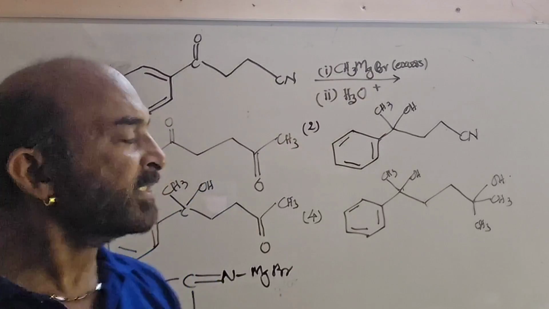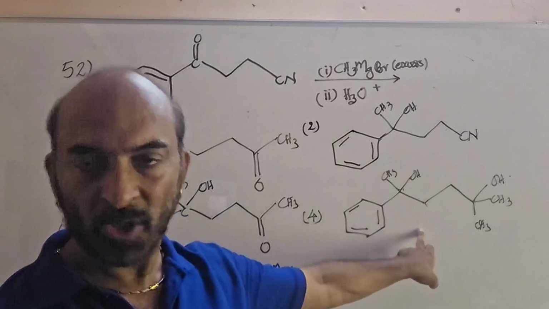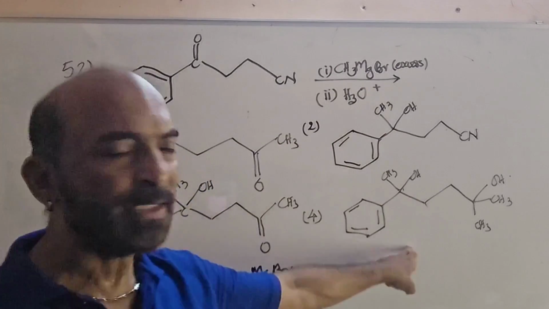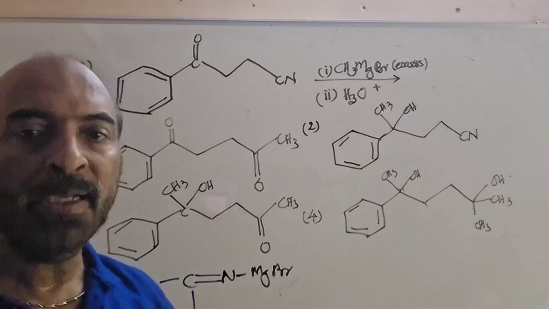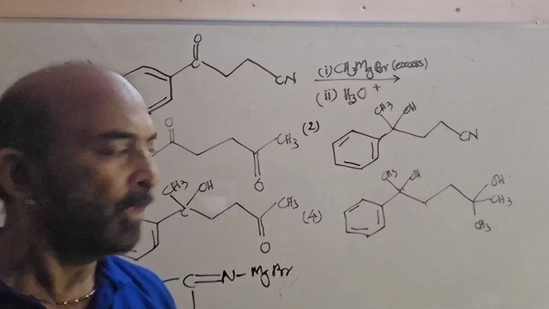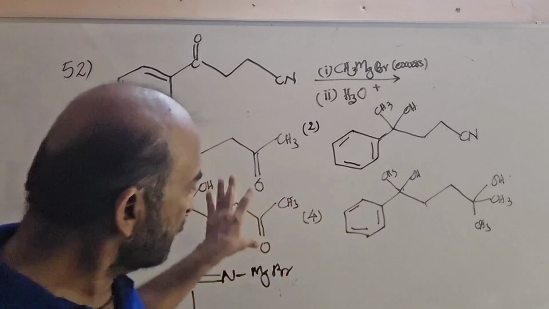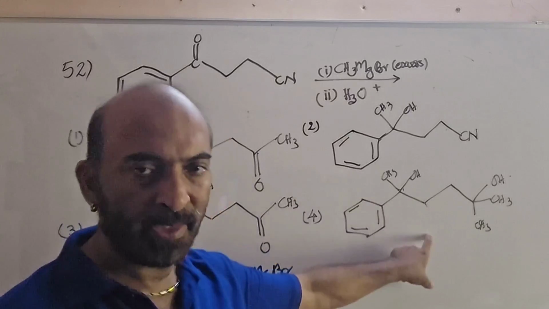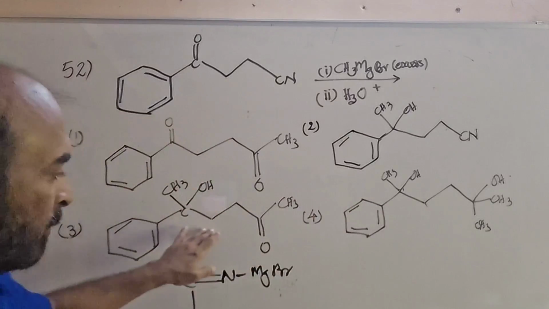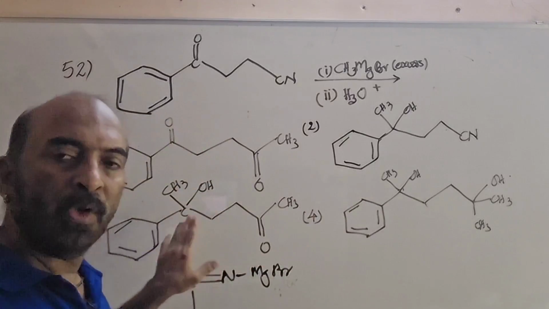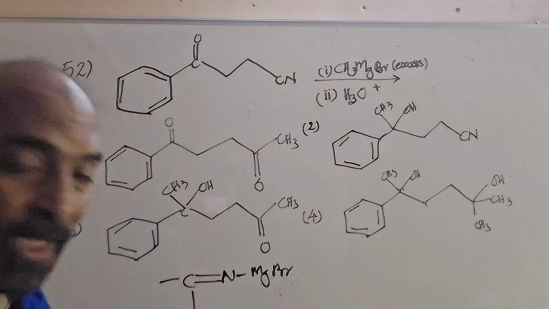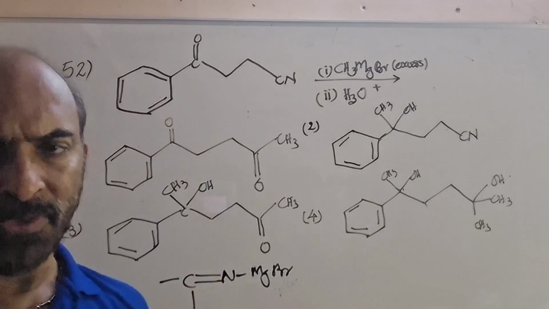So in a single stretch, you won't get this product. Of course, you can convert this to that in a separate Grignard reaction. Don't think that this will further react and produce that. It is not happening here. The product will be this one. So our answer is not 4 but 3 in this particular question.